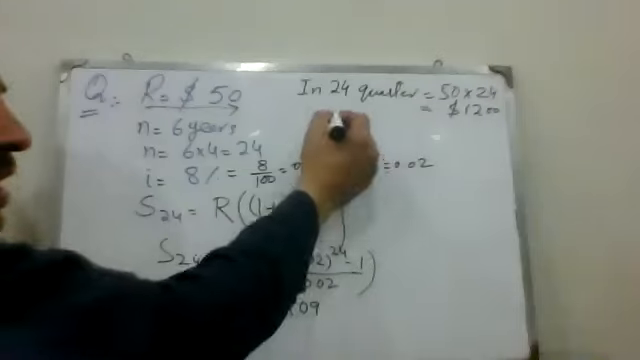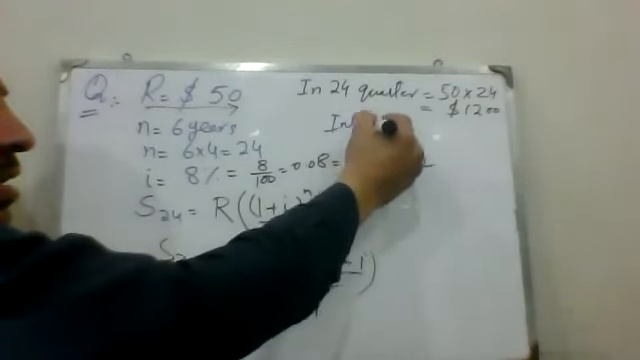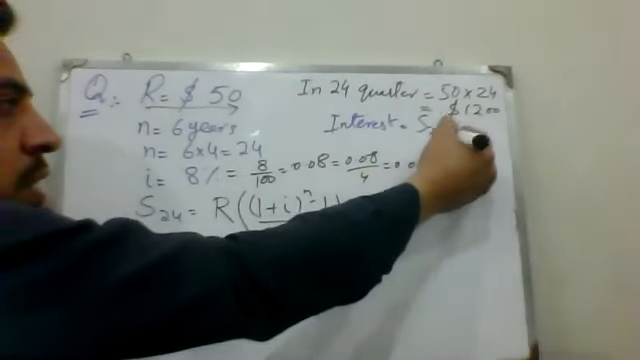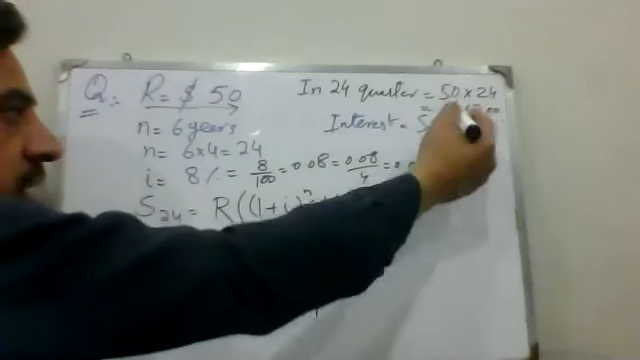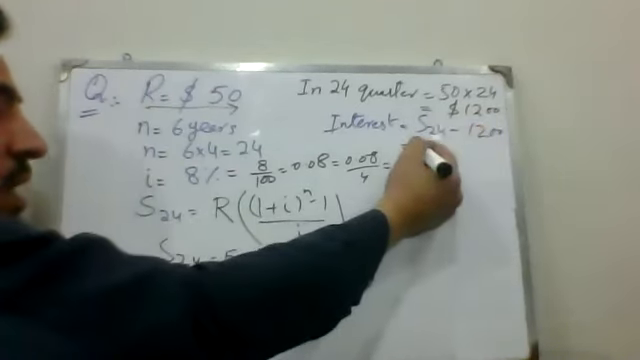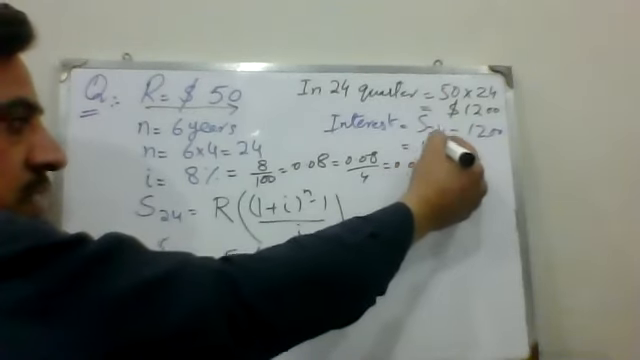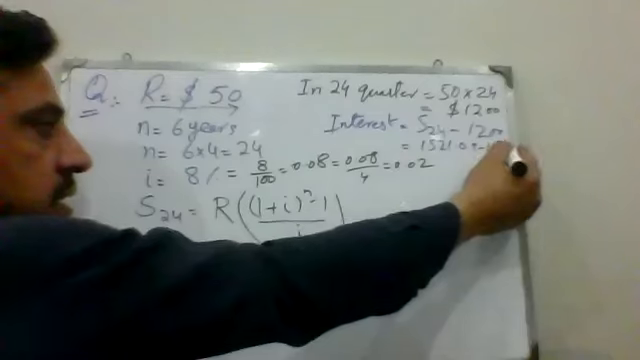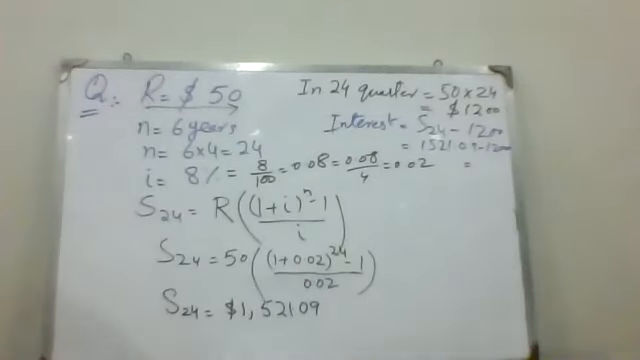Now you can find the interest. We can calculate the interest by using the formula: S24 subtracted by the amount that he submitted, 1200. So subtracting 1521.09 minus 1200, what do you get? So your interest will come from this.